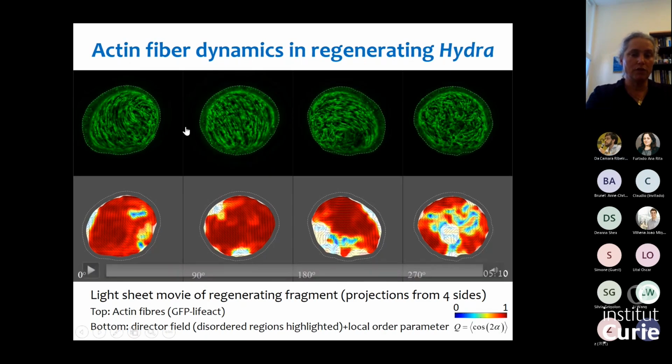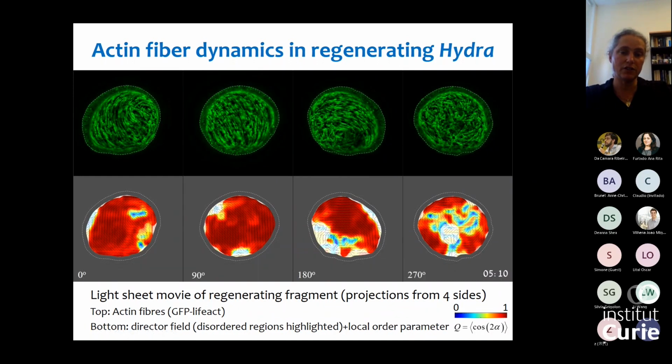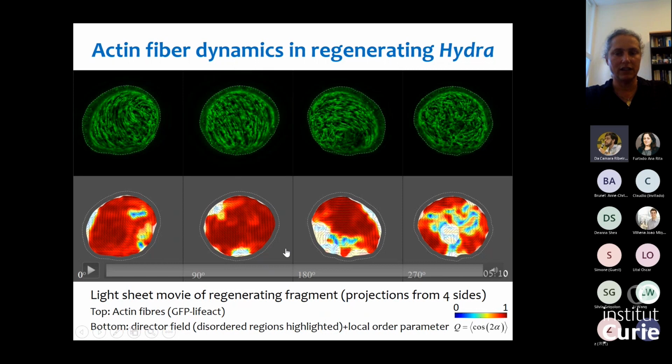Okay, so this is a movie showing how these dynamics look like. So what you're seeing here is a tissue, and you're seeing it from 4 different orientations. So this is basically a light sheet movie. On the top, you see the fluorescence of the LifeAct showing you the actin fiber organization. On the bottom, you see the local orientation field and the local order parameters. So the color gives you a sense of the defects.